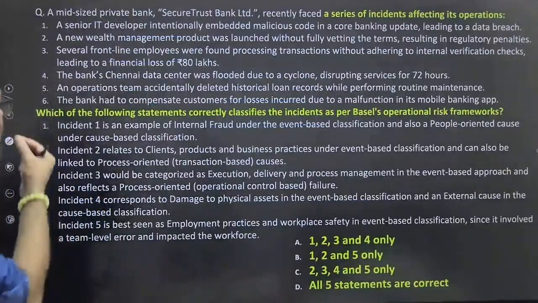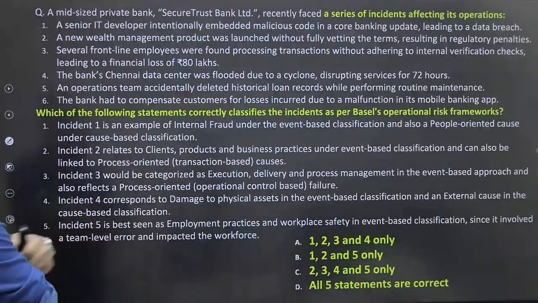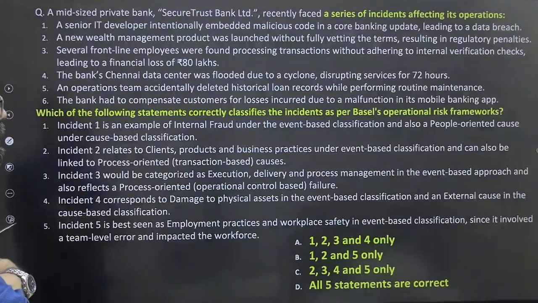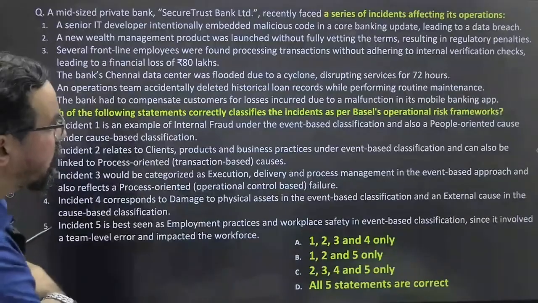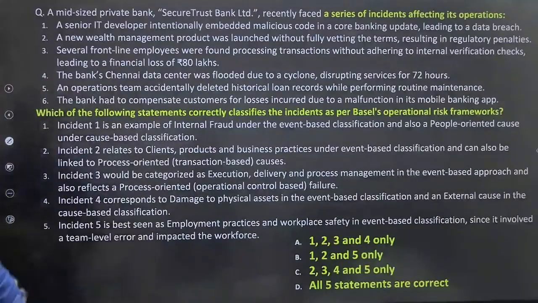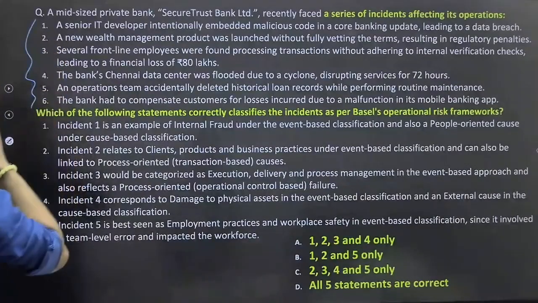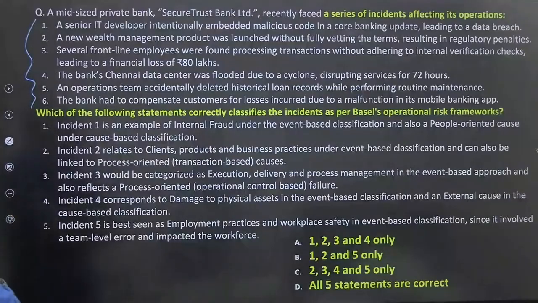Okay, next one. A mid-sized private bank, Secure Trust Bank Limited, recently faced a series of incidents affecting its operations. These are the problems they generally face. A senior IT developer intentionally embedded malicious code in a core banking update, leading to a data breach. A new wealth management product was launched without being fully vetted in its terms, resulting in regulatory penalties.